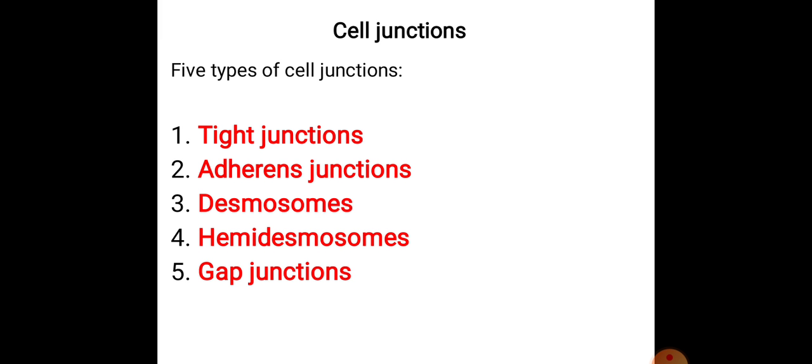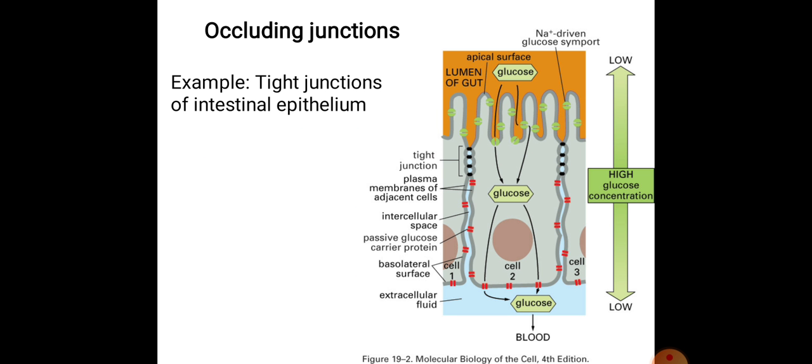Now we will switch over to the cell junctions. Now one by one in detail we will see the cell junctions. In that, first is tight junctions, adherent junctions, desmosomes, hemidesmosomes and gap junctions. Now occluding junctions are also called tight junctions.